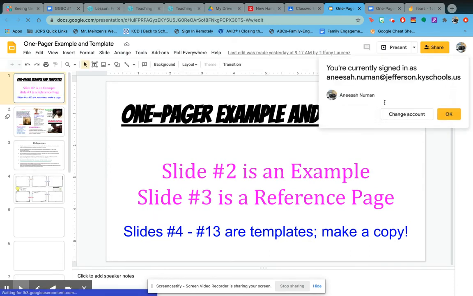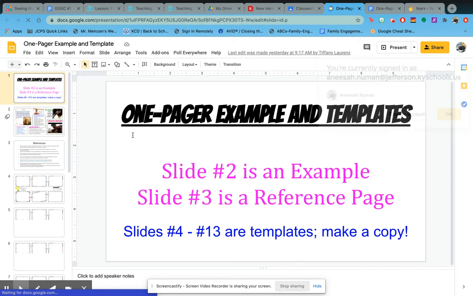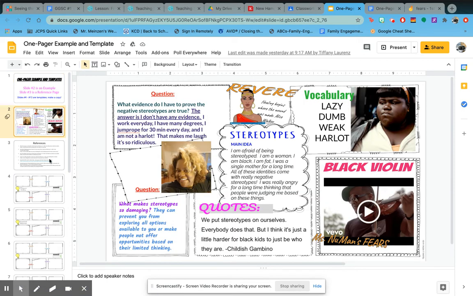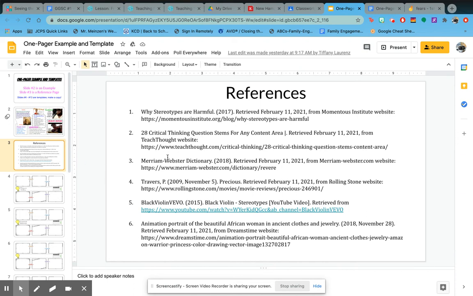So slide number 2 is an example. Slide 3 is a reference page. So this is an example of mine. This is my references, all the pictures I used and all the quotes I used. I gave credit where credit's due.